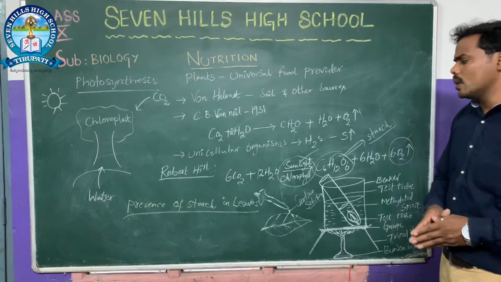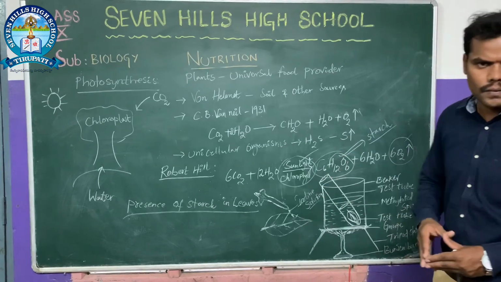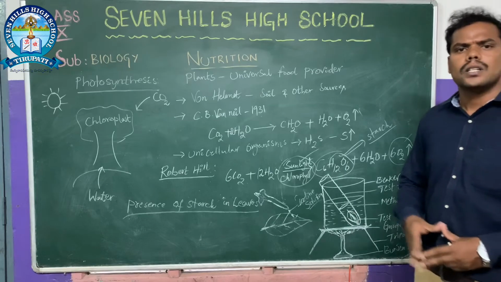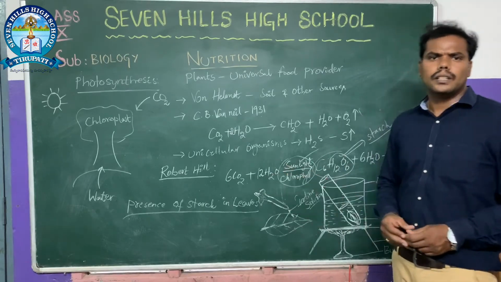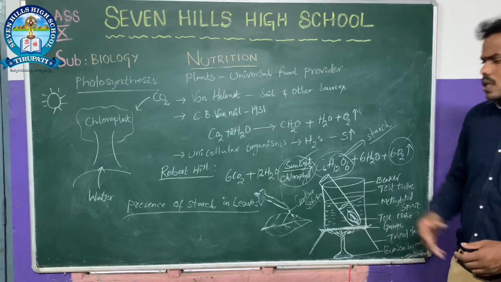Whenever starch is prepared in the plants, that starch is stored in the leaves. This stored starch is helpful for other organisms as a food source.